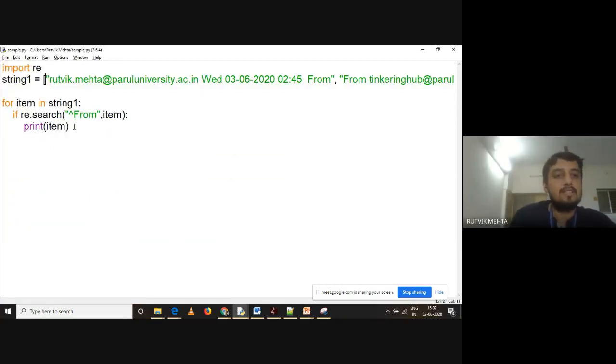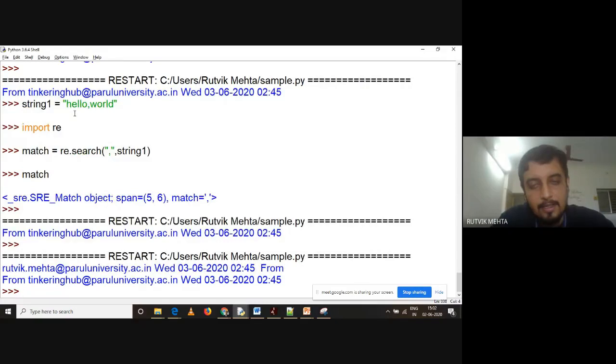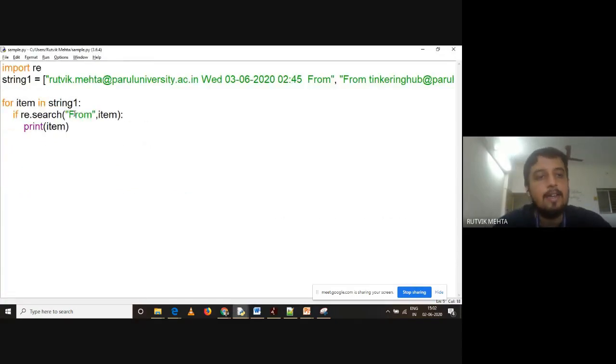Search can match this particular pattern anywhere in the string. Anywhere means anywhere. Here also, if I remove the caret, it was matching at the end also, and printing these two lines as well. So search can find a match at any position in the string.